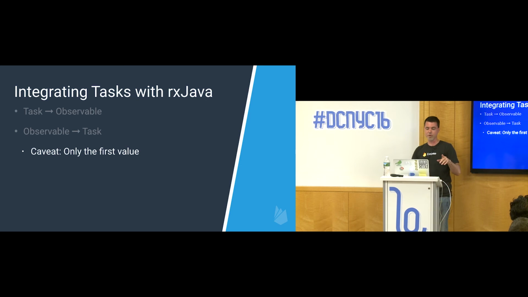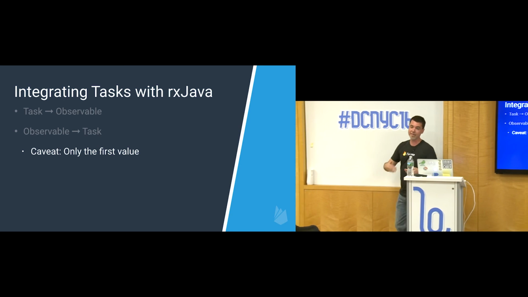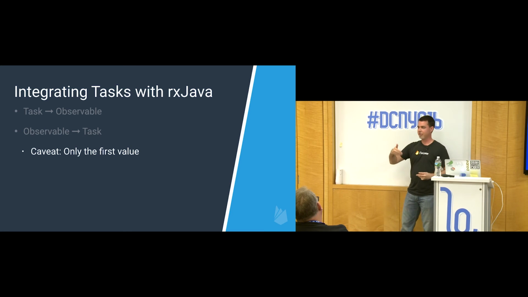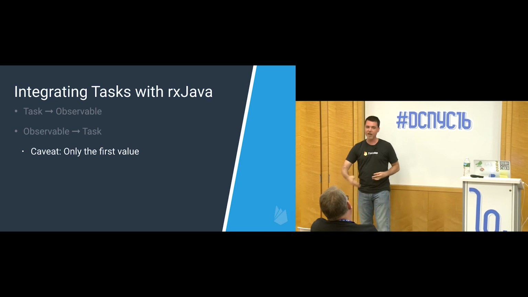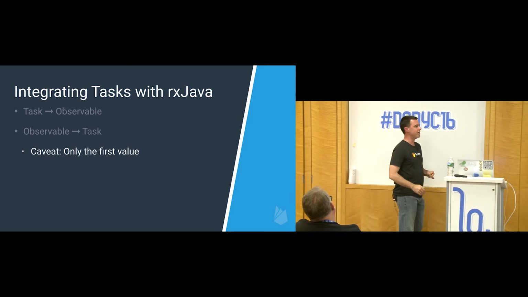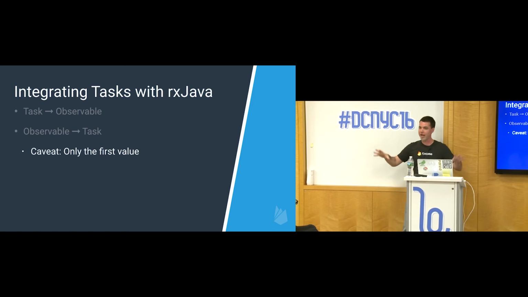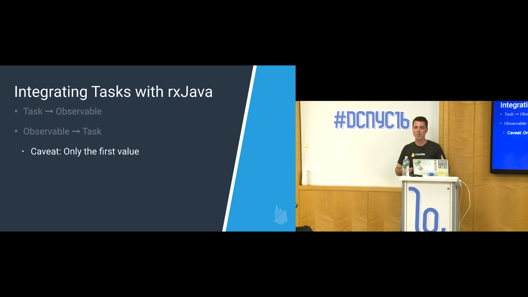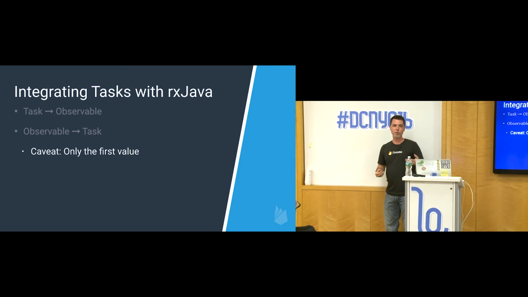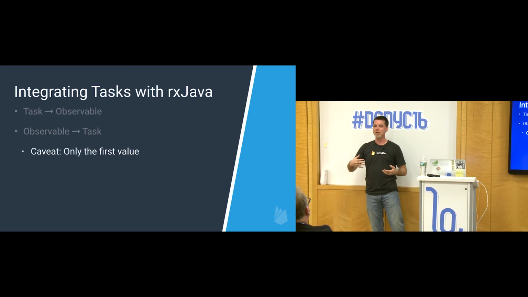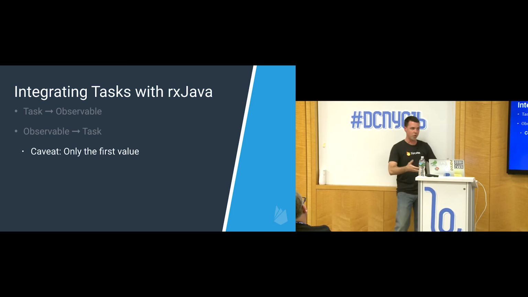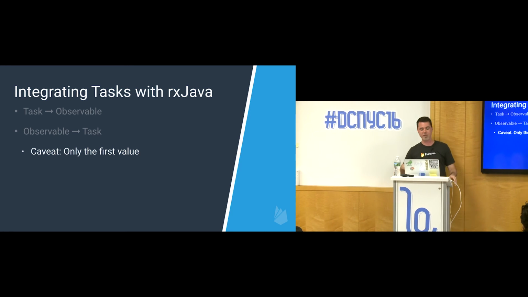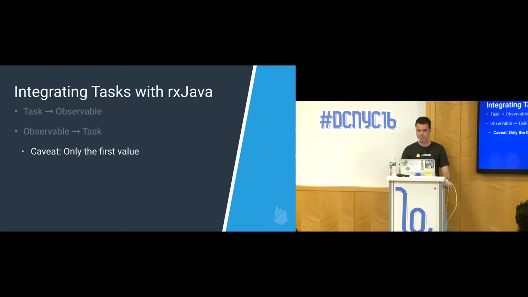Now there is a caveat with observables that you've converted into tasks, in that they can only trigger the first value. An observable is something where the value can change over time, so it's constantly potentially feeding you new pieces of data. But since tasks are one-shot only, they only ever have one value or one error, you can't expect a wrapped observable to behave any differently than a task. The task cannot be coerced into giving you multiple values. It will only give you that first value. So if your observable is already going to give you one value, that's fine, but if it creates multiple, you're going to have to defend against that.